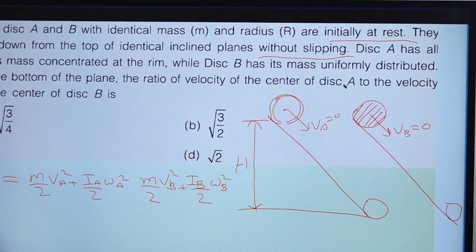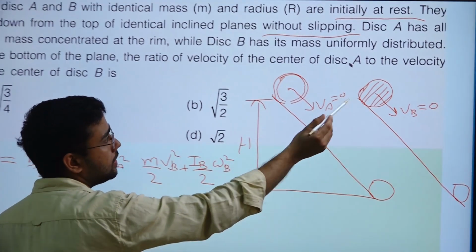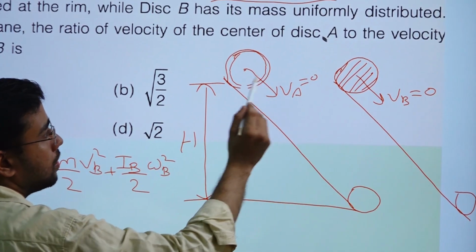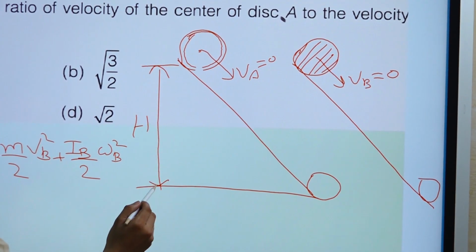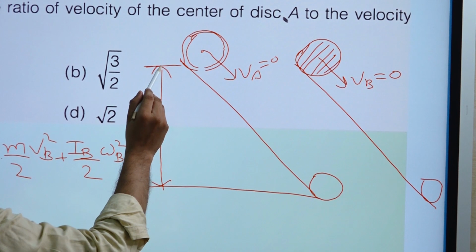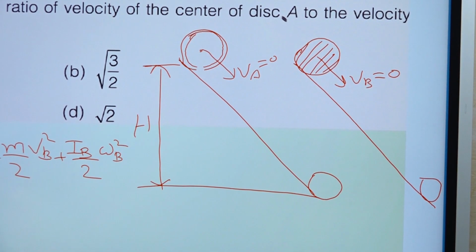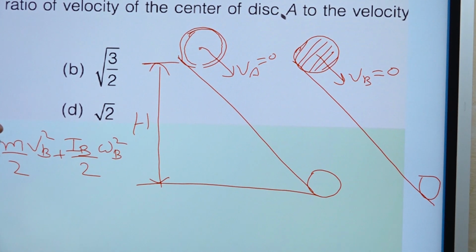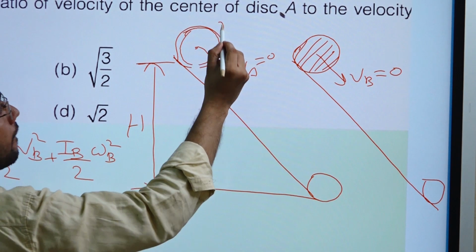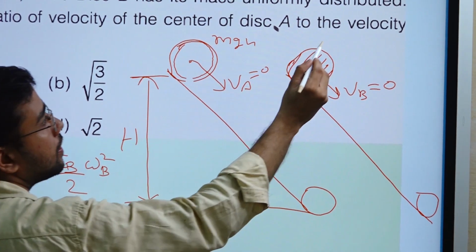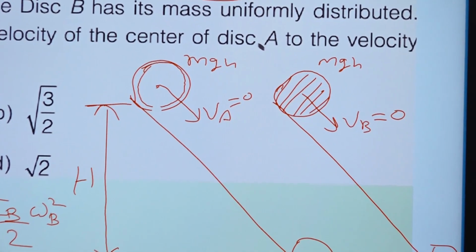So just look back at it again. Both of these masses, the rim and the disk, have the same potential energy at height h, because they have the same mass. This has mass m and this also has mass m, so both of them have mgh separate potential energy.